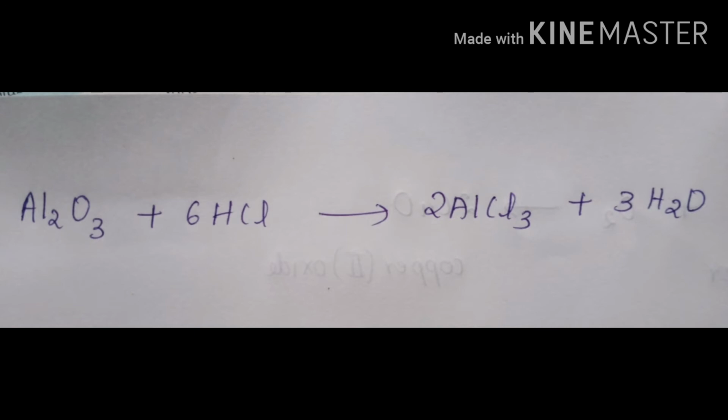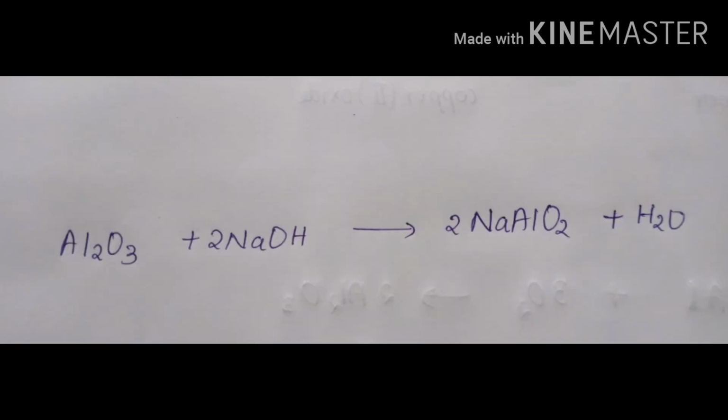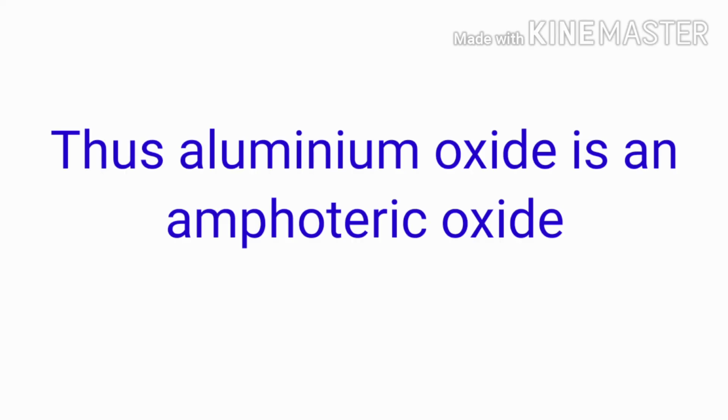In this reaction, aluminium oxide acts as a base. Similarly, aluminium oxide on reaction with sodium hydroxide produces sodium aluminate, which is a salt, and water. In this reaction, aluminium oxide acts as an acid. Thus, aluminium oxide shows both acidic as well as basic behavior, and it is an amphoteric oxide.